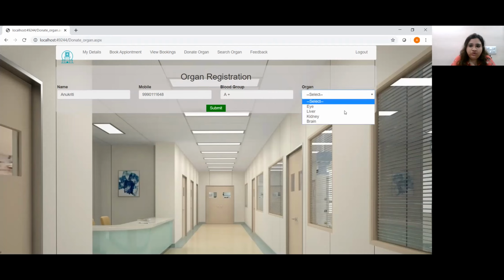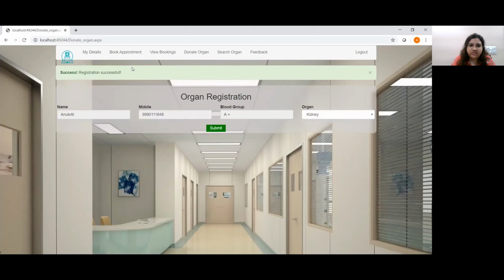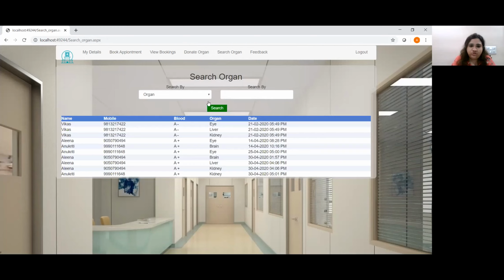Suppose she wants to donate her kidney. So we will enter this. These are already filled. Now let us submit it. Registration successful. She can also search for any organ donor if she wants to, and she can search by using the search by organ option, or by using the blood group option.